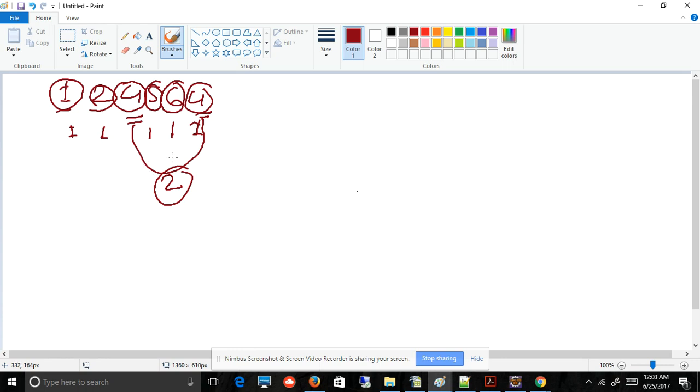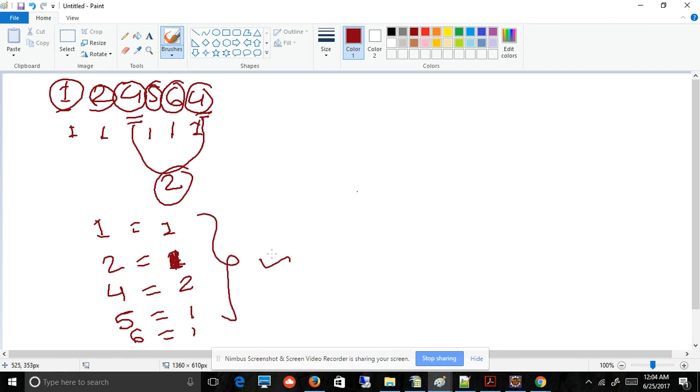If we are going to represent the frequency of each number which occurred here, we can say in a tabular format, if you want, 1 equal to 1, 2 equal to 1, and 4 equal to 2. Sorry, I said 2 earlier, but it is 1 for the digit 2. So 1 equal to 1, 5 equal to 1, 6 equal to 1, and so on. So this is the problem. Now we understand the problem: to figure out the frequency of each digit in a number.